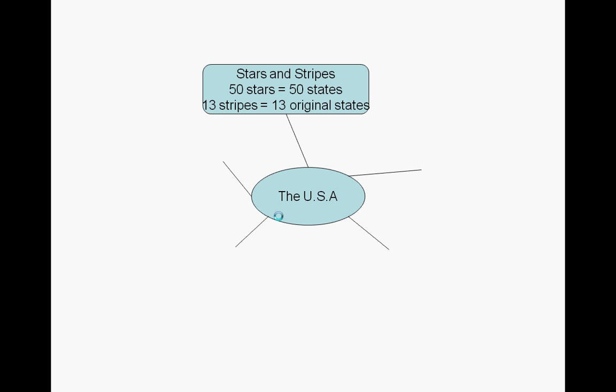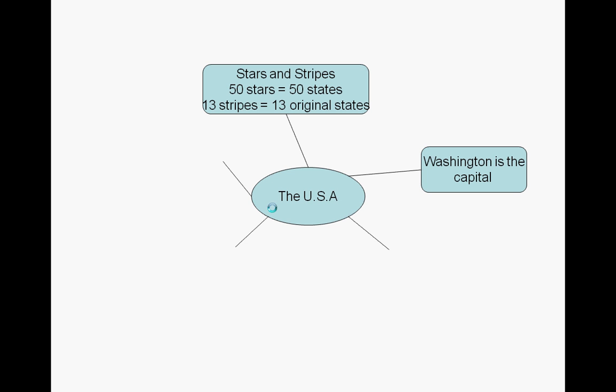First of all, the flag. The flag is called the Stars and the Stripes. The 50 stars on the flag represent the 50 states that make up the USA today. The 13 stripes on it symbolise the 13 original states that made up the USA.